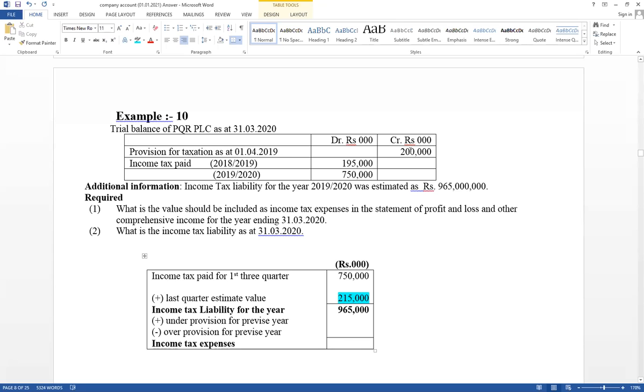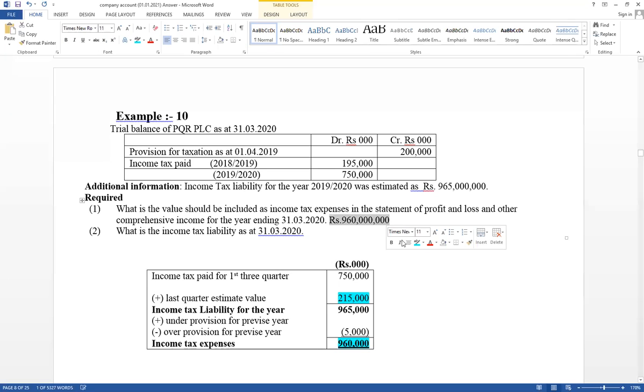If it is an over provision, we can reduce it this time. Therefore, over provision equals 5,000. That value should be deducted. Therefore 960,000. This value should be included in the income statement as income tax expense. Record income tax expense rupees 960 million.